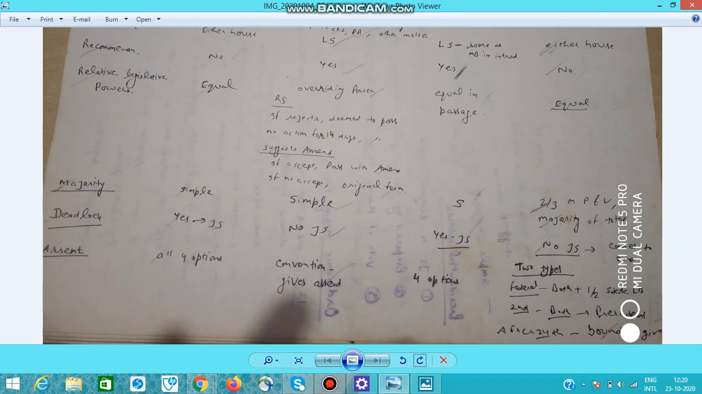He can give his assent, he can withhold his assent, he can send for reconsideration. Then constitutional amendment bill. Constitutional amendment bill is a bill under Article 368 to amend any provision of the constitution. It can be introduced in either house. And recommendation is not required. So even a private member, any member from opposition who is not associated with government, can also introduce the constitutional amendment bill. Then relative legislative power, both have equal power.